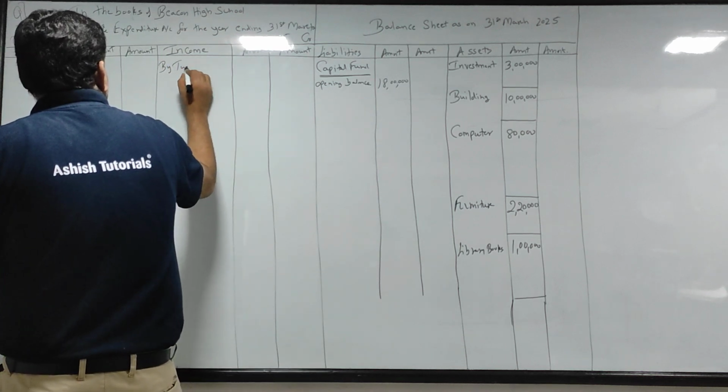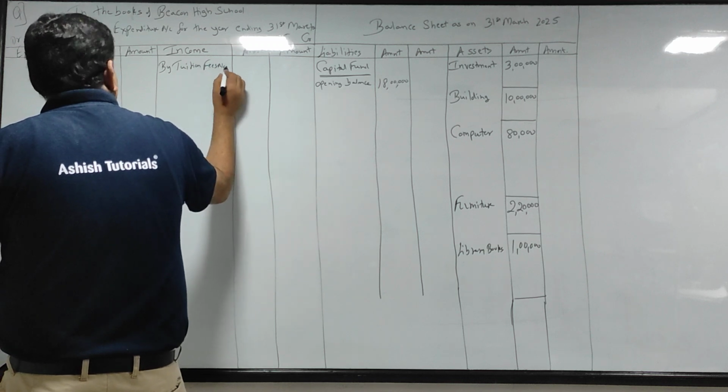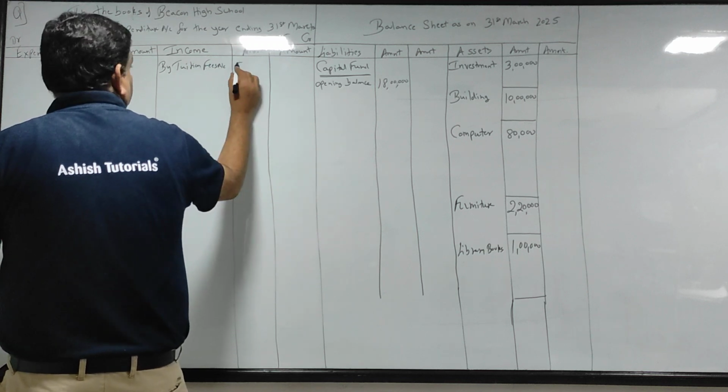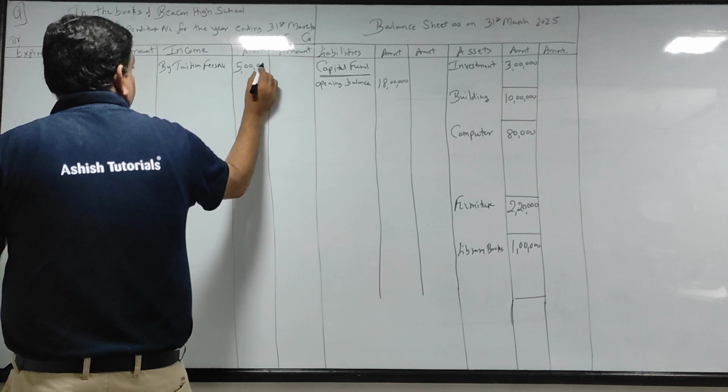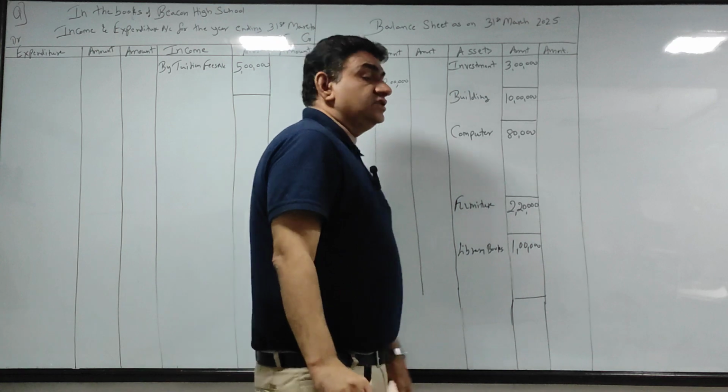Right there. By tuition fees account, that is 5 lakhs. And leave one line. There is one adjustment.